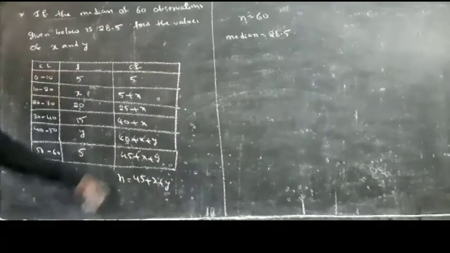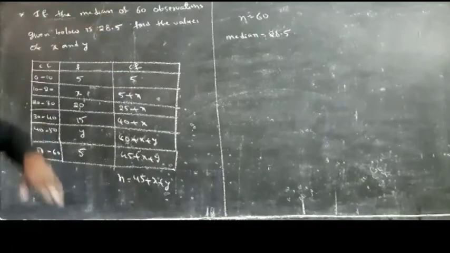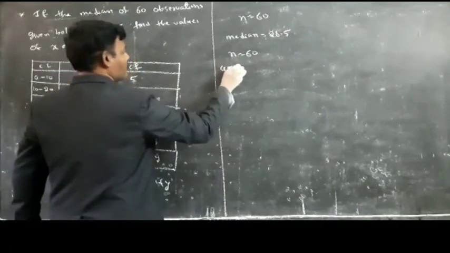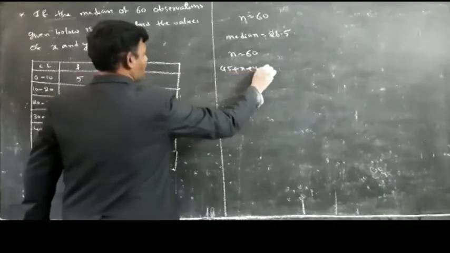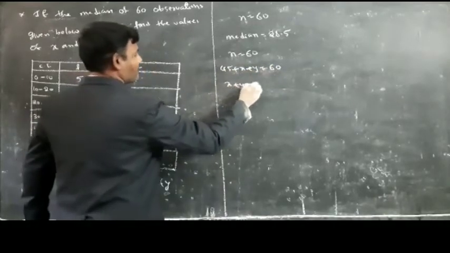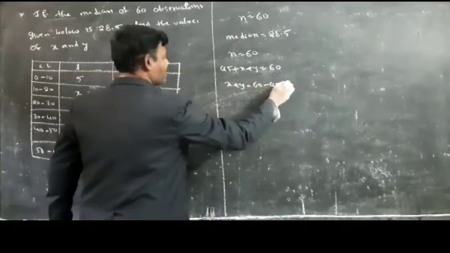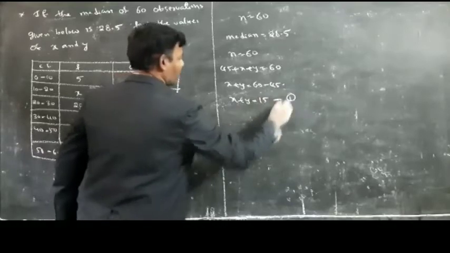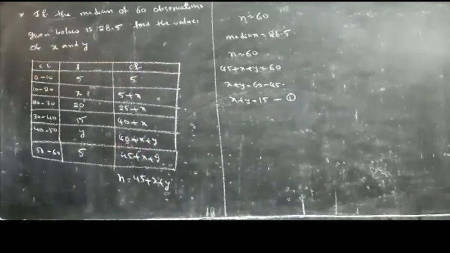But I know the value of n, that is 60. Means 45 plus x plus y is equal to 60. Then x plus y is equal to 60 minus 45, so x plus y is equal to 15. Let this be equation 1.